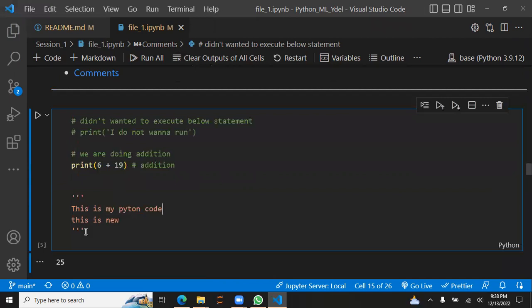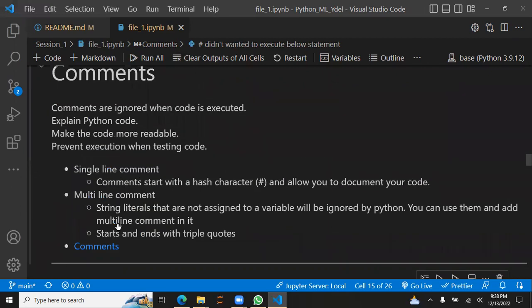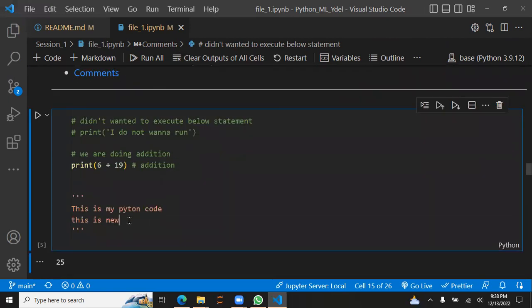Would that be a line of code or is it just a comment? It's still a multi-line comment. Python treats this as a string literal, and if it is not assigned to a variable, it will be ignored.